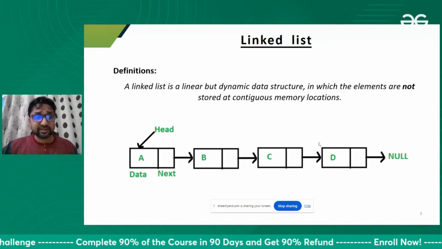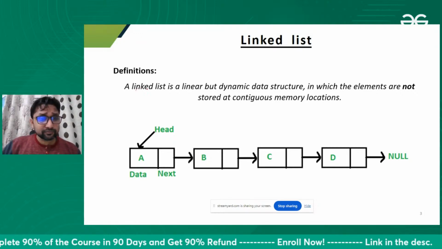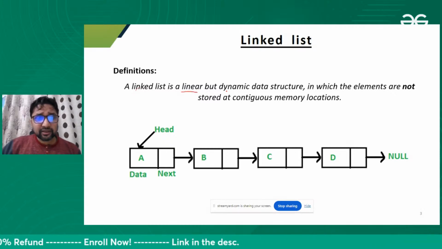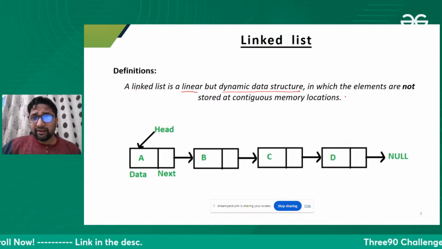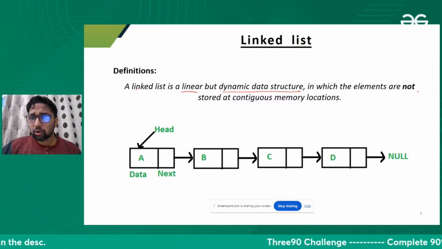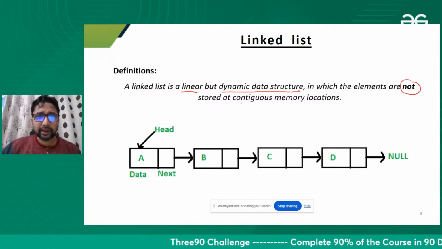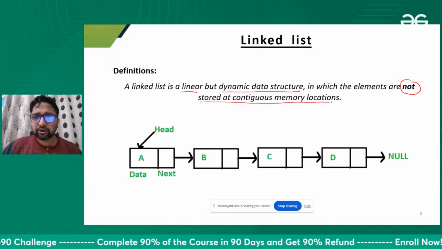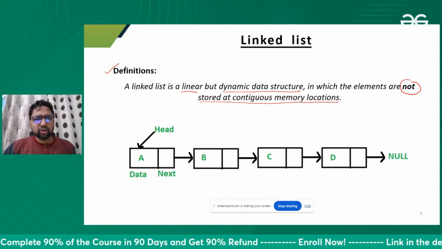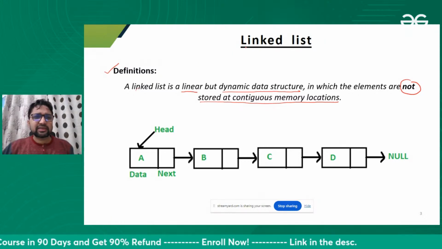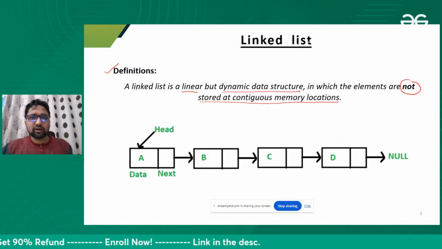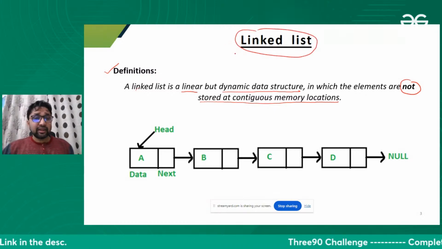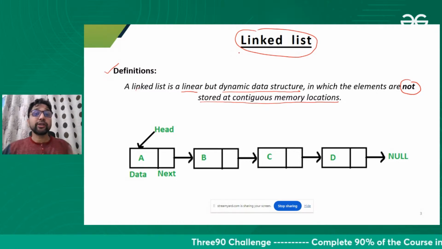Let's start with the definition itself. A linked list is a linear but dynamic data structure in which elements are not stored at contiguous memory locations. Here I just gave one definition. What do you mean by definition? A definition of something is where I'm trying to represent the thing in one or two lines. And a definition actually contains the important properties of that thing.